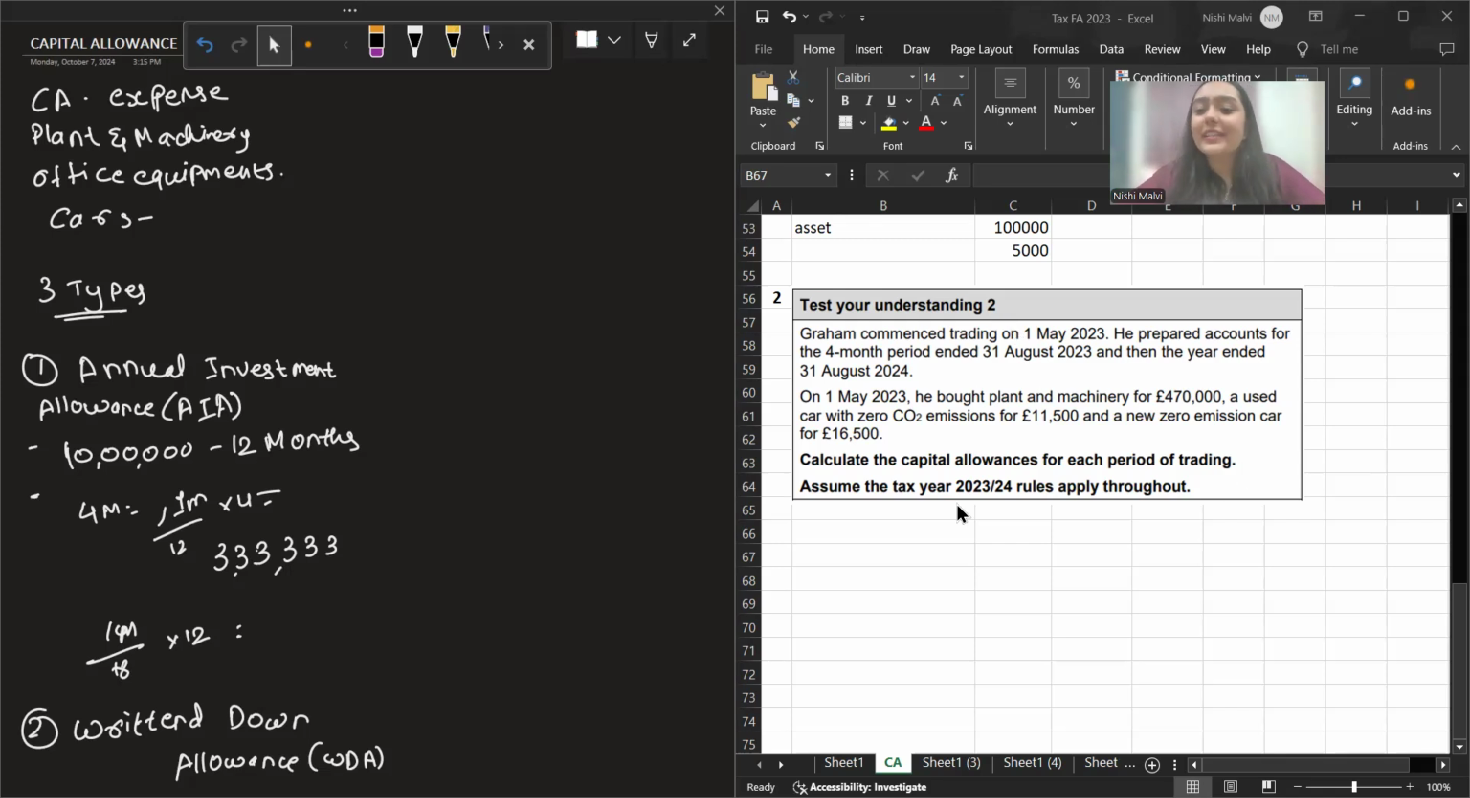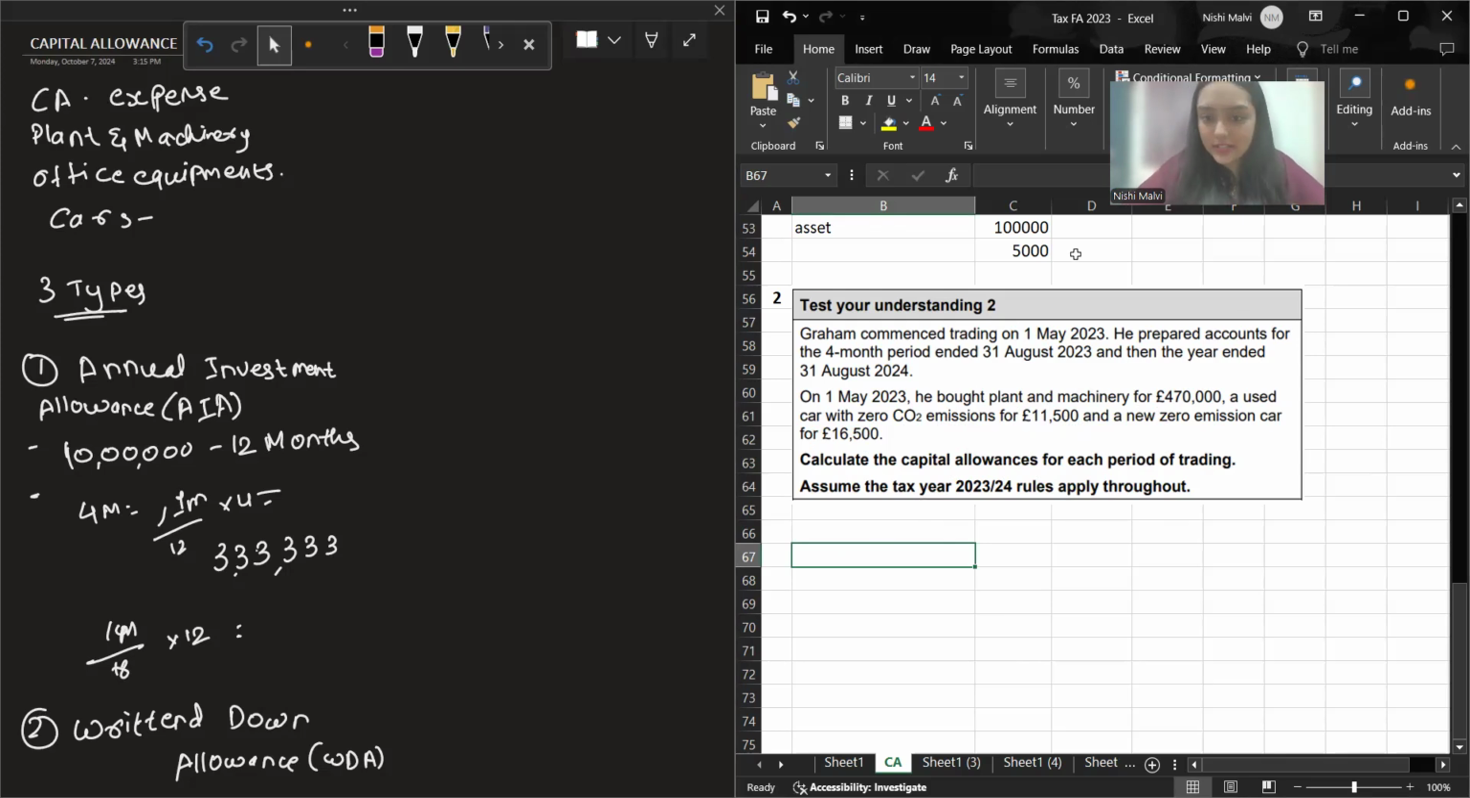That's all. Okay. So yeah, a used zero CO2 emission car for 11,500 and a new zero emission car for 16,500. So this is also a main rate pool asset, and this zero CO2 emission new asset will fall under your 100% first year allowance, FYA. Calculate capital allowance for each period of trading. Okay, this is just the same.